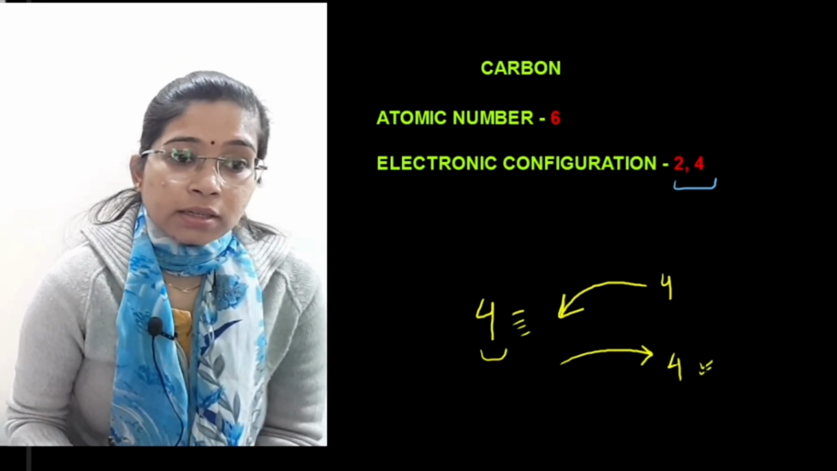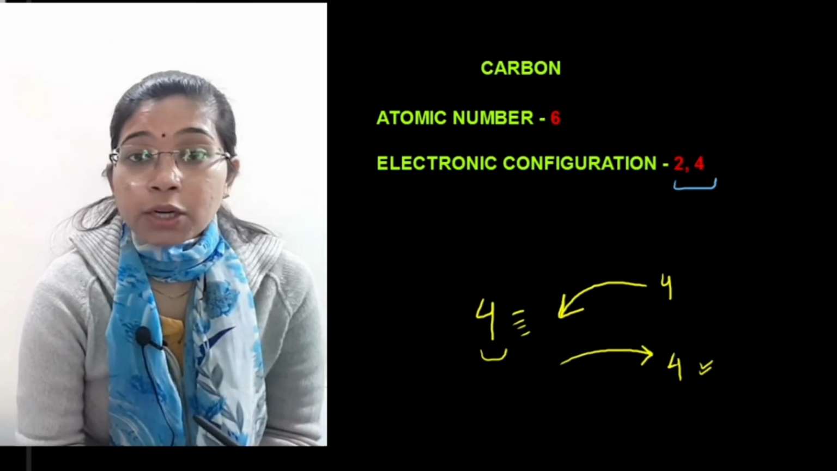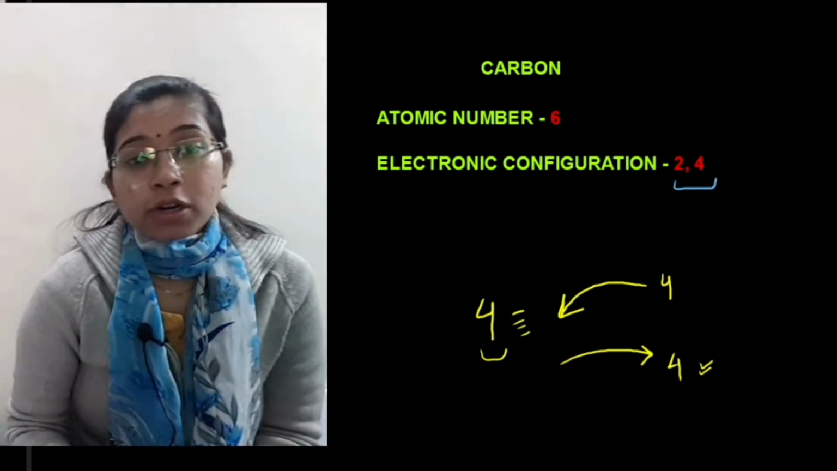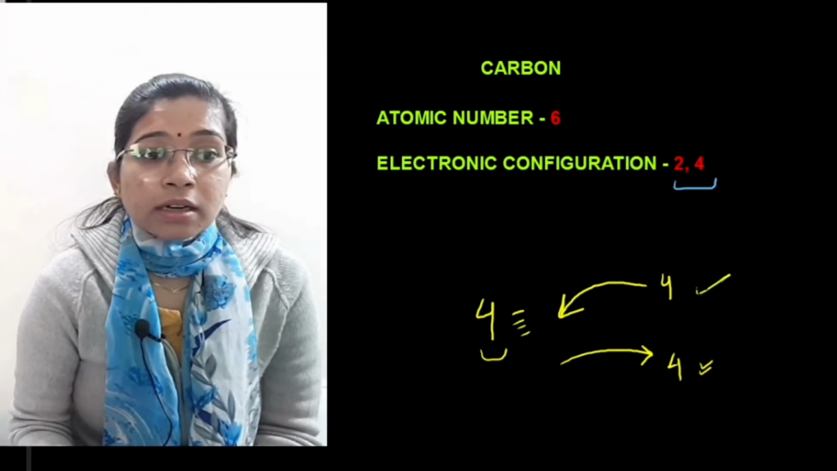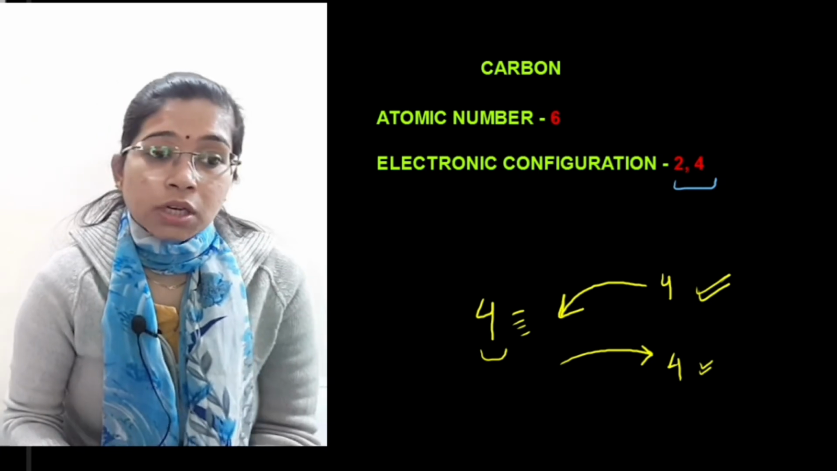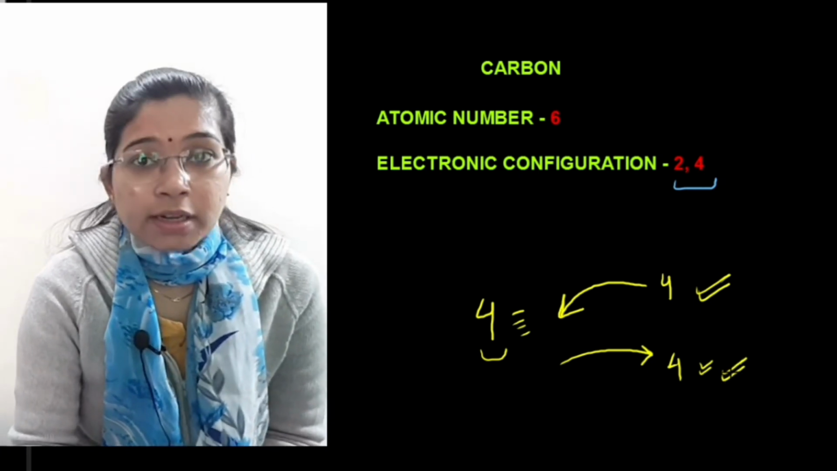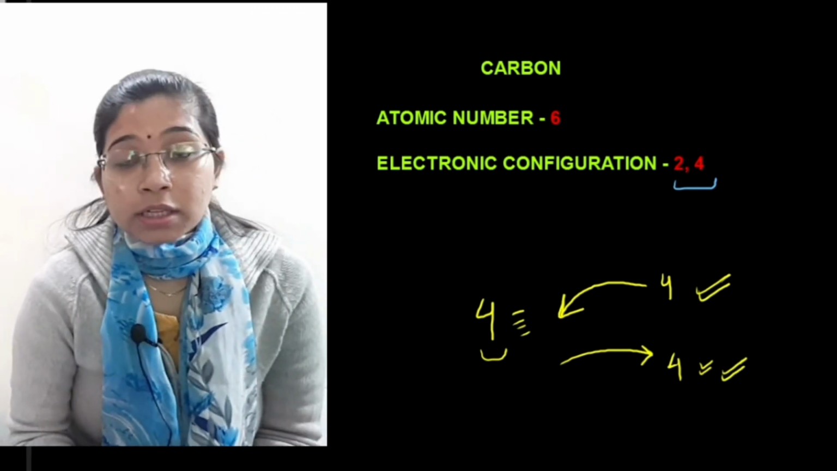On the other hand, is it possible for it to transfer 4 electrons? There will be requirement of huge amount of energy for transferring 4 electrons. That is why it is in a condition that it can neither accept 4 electrons nor lose 4 electrons. That is why it has to share electrons, right? So this was about the bonding in carbon.